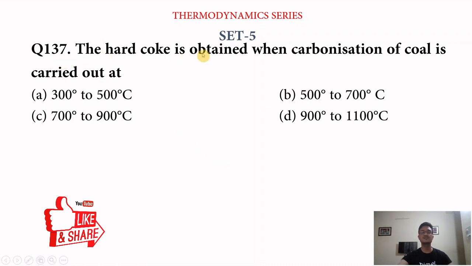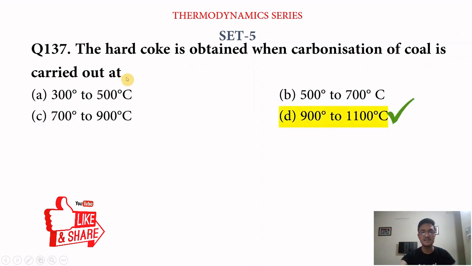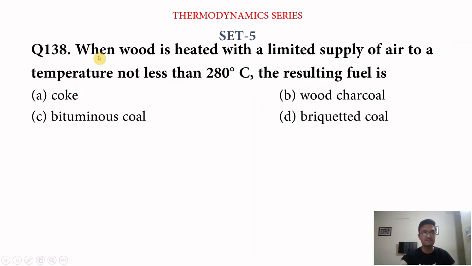Next question is 137. The hard coke is obtained when carbonization of coal is carried out at, option D is the answer, 900 to 1100 degrees Celsius. The hard coke is obtained when carbonization of coal is carried out at 900 to 1100 degrees Celsius.